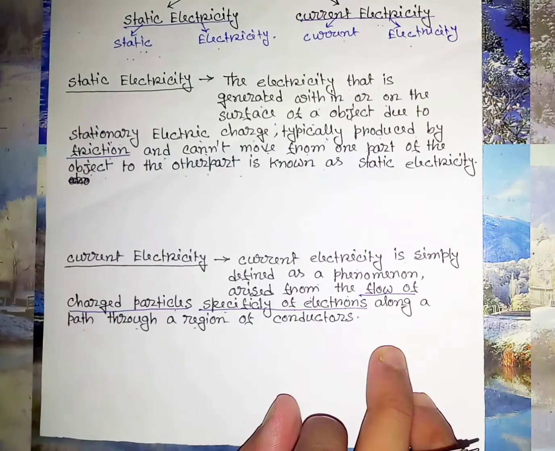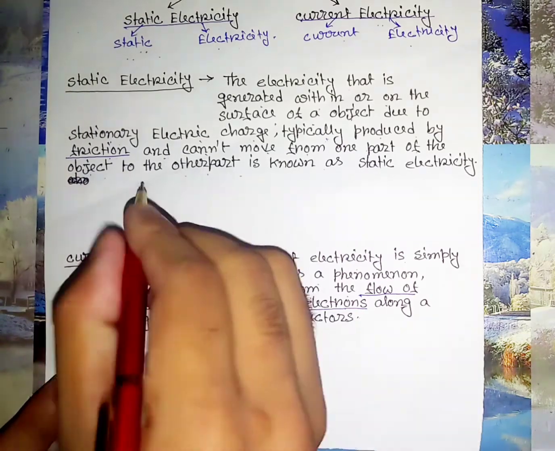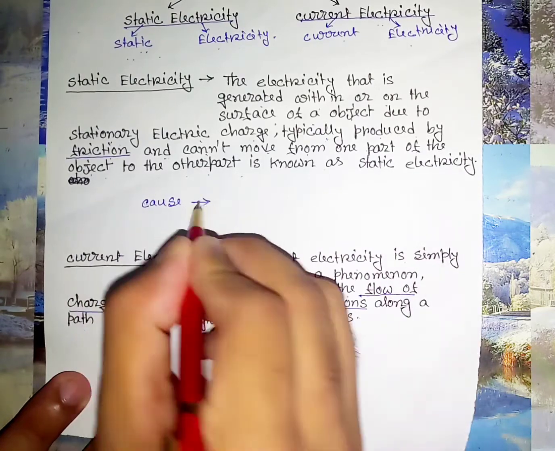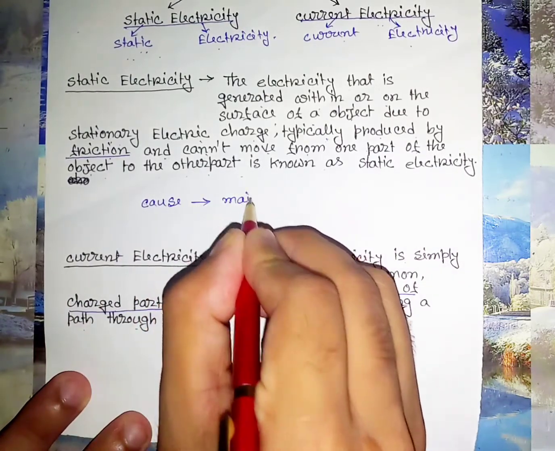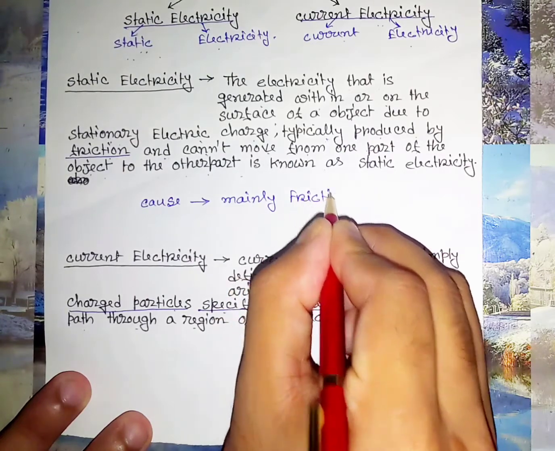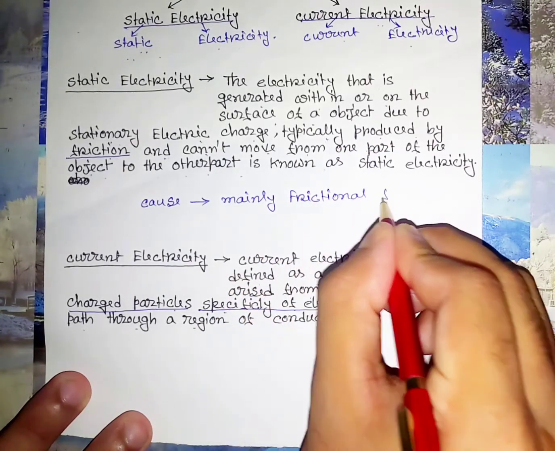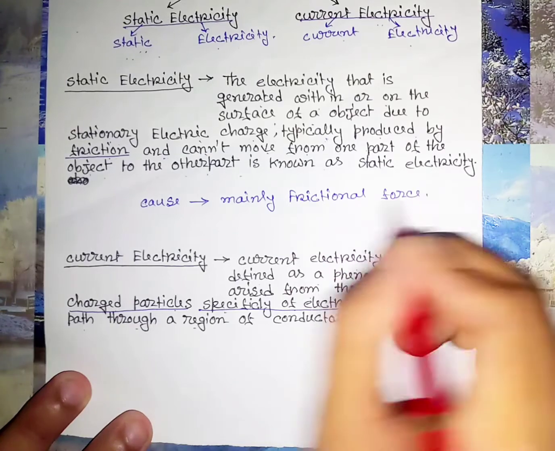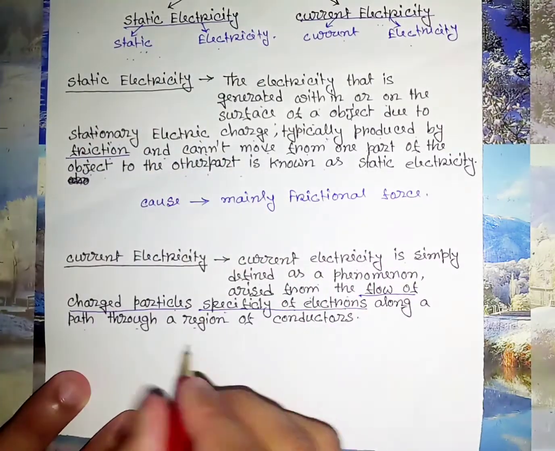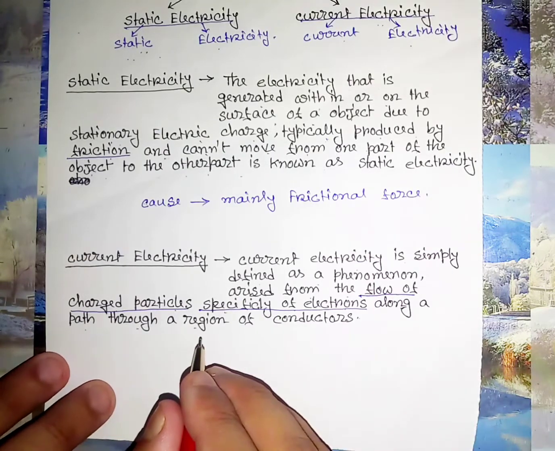The electricity is of two types. One is static electricity and the other is current electricity. Now, what is the cause of static electricity? The cause is mainly frictional force. This is the main reason for the arising of static electricity. And what is the cause of current electricity?